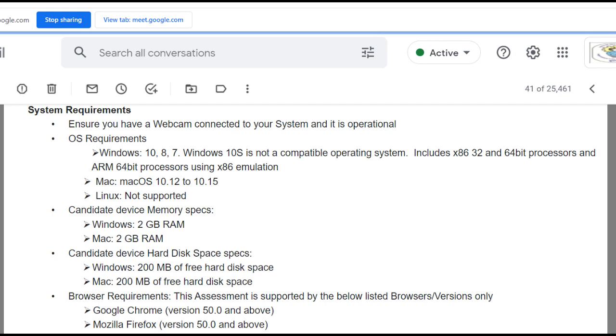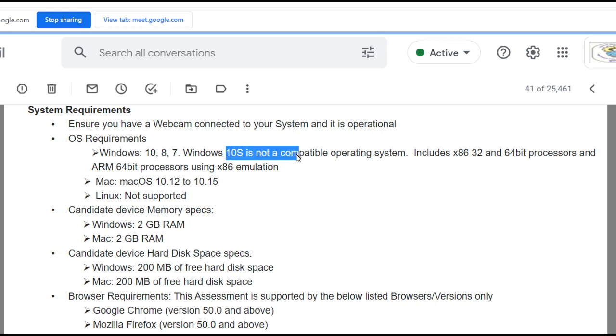Now, system requirements for those taking an aptitude test. Ensure you have a webcam connected to your system and it is operational. Operating system requirements: better have Windows 10. If it is 8 or 7, follow that, and disable the pop-ups. Windows 10S is not compatible.